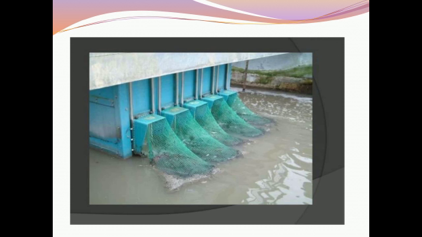So the process of removing floating materials like leaves, wood pieces and other aquatic plants from the water is done in the screening step. The raw water is first allowed to pass through a screen having a large number of holes, which retains the floating materials and allows the water to pass. That is the screening step, the first step.